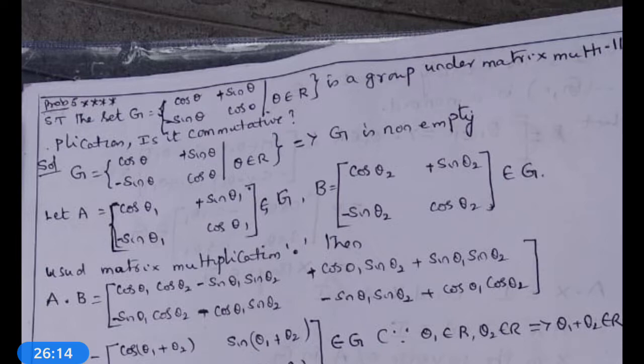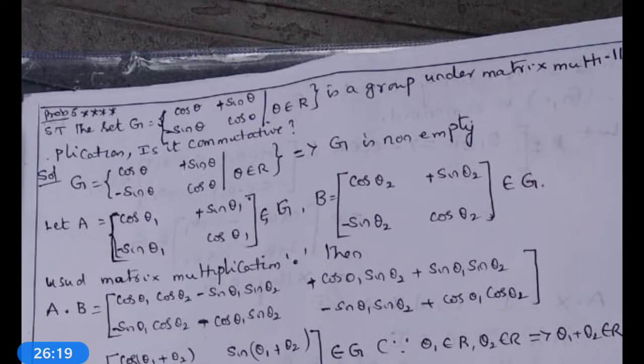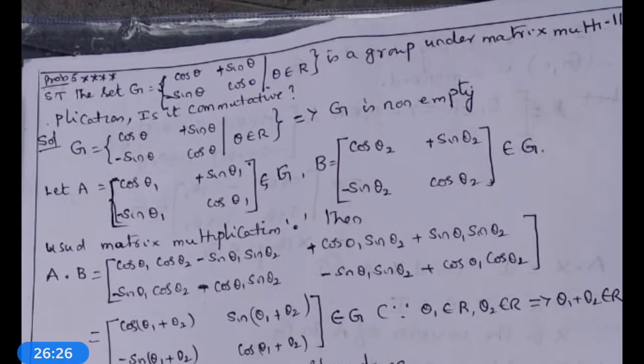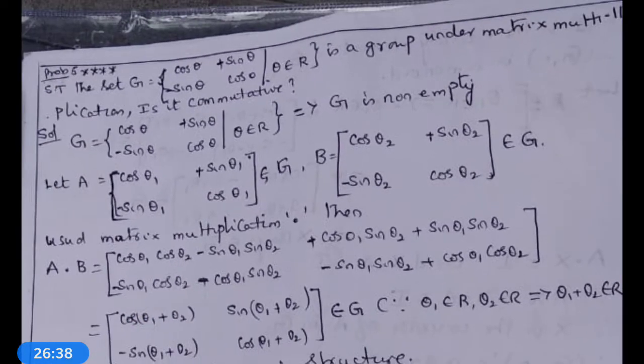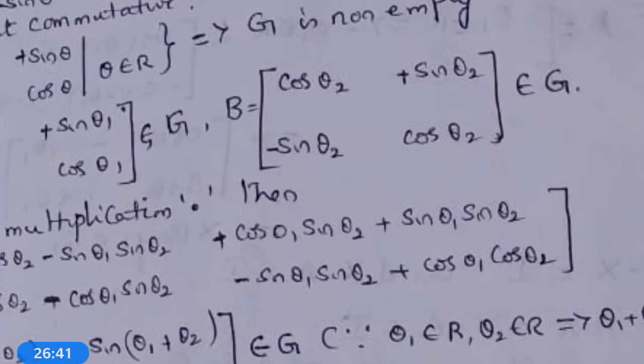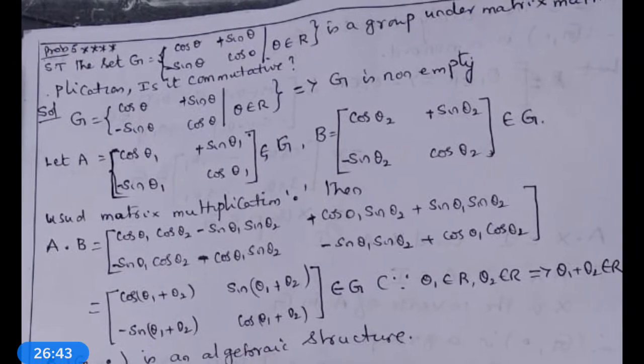This implies G has at least one matrix. Therefore G is non-empty. Let us take two matrices from G. The first matrix is A equals cos theta 1 sin theta 1, minus sin theta 1 cos theta 1, which belongs to G because theta 1 belongs to R. B is equal to cos theta 2 sin theta 2, minus sin theta 2 cos theta 2, such that theta 2 belongs to R. Usual matrix multiplication is say dot.